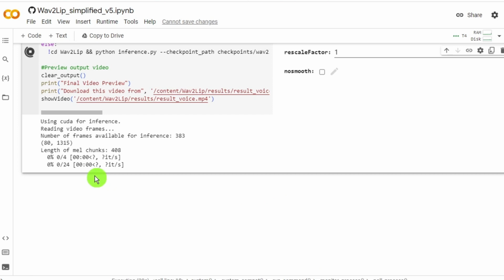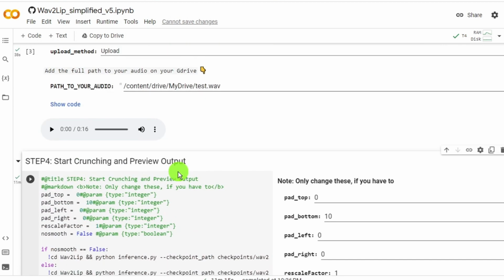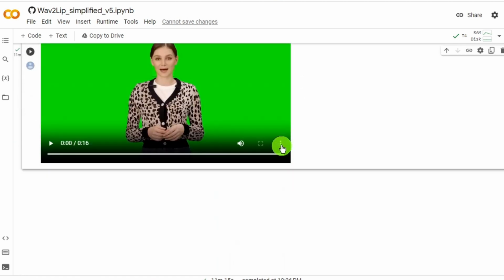This AI tool will take some time to create the lip sync. Alright, our video is ready. Simply click on the 3 dot menu and download it to your folder.